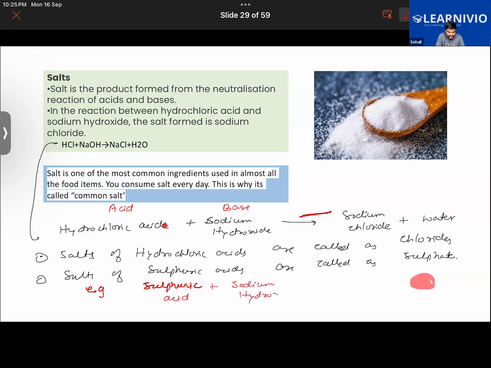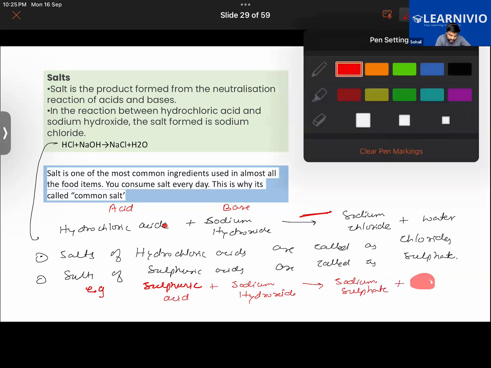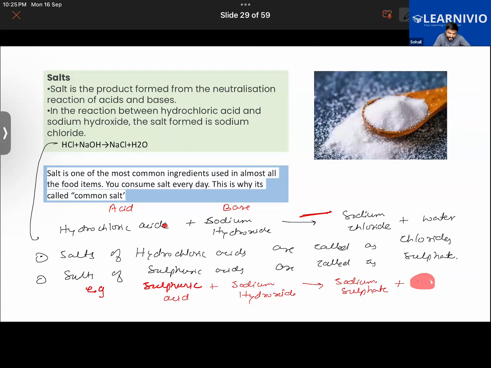As a result of the reaction of this acid and base, I must be getting a salt, and the name of the salt will be sodium sulfate. And along with this, what is the next product I will be getting? I will be getting water, isn't it? So here the base and the acid that were reacting were sodium hydroxide and sulfuric acid, and as a result, I have got the salt sodium sulfate.